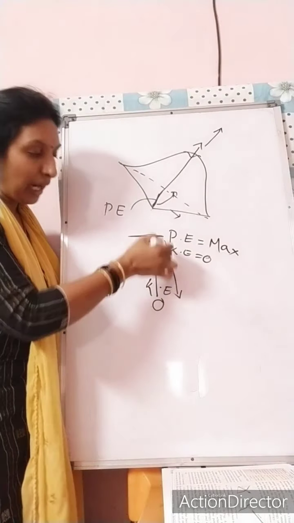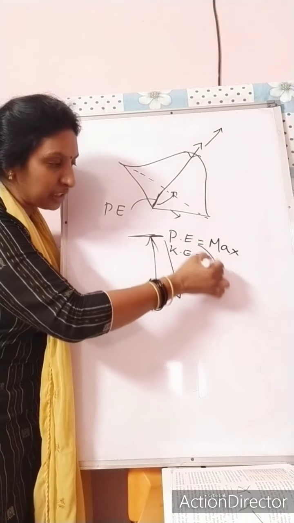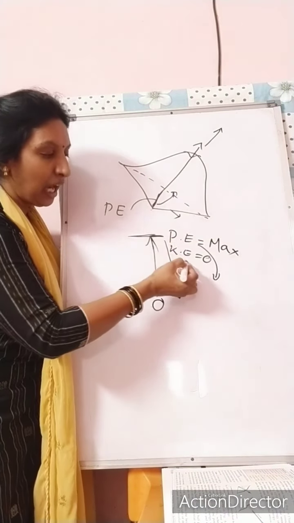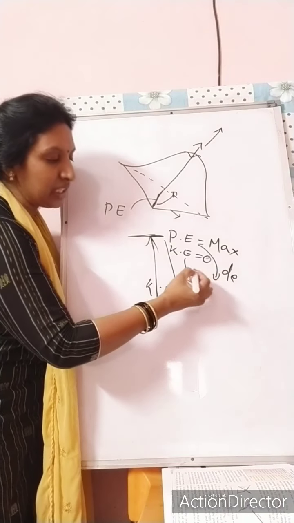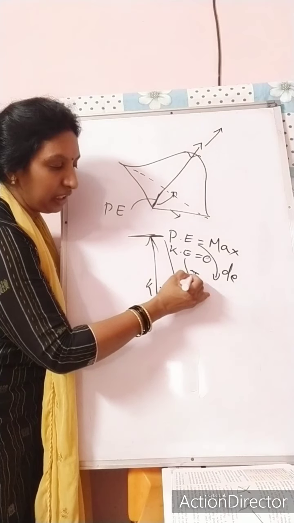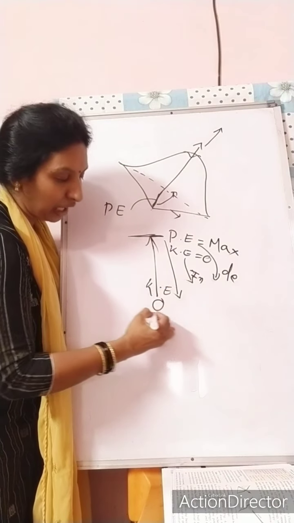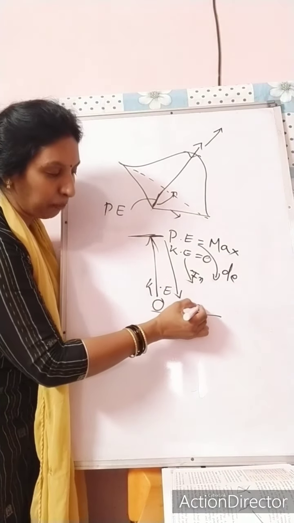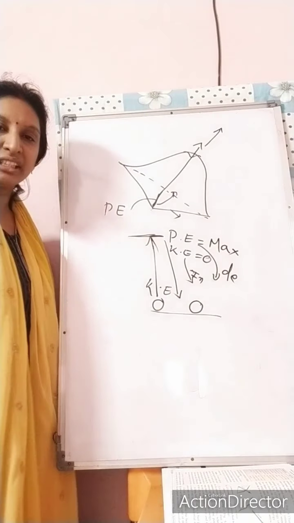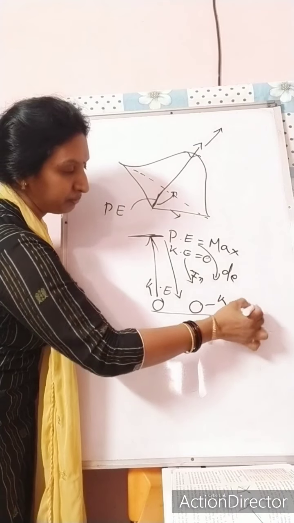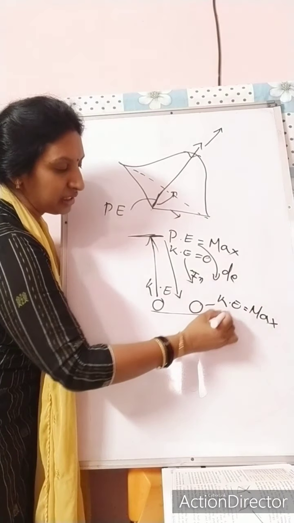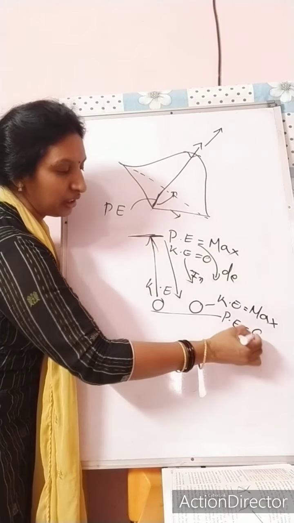So while coming down, the potential energy goes on decreasing and kinetic energy goes on increasing. So at the ground level, when the ball is just going to reach the ground, the kinetic energy is maximum and potential energy becomes zero.